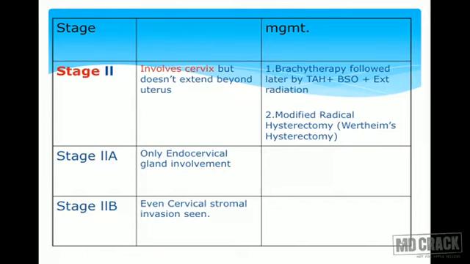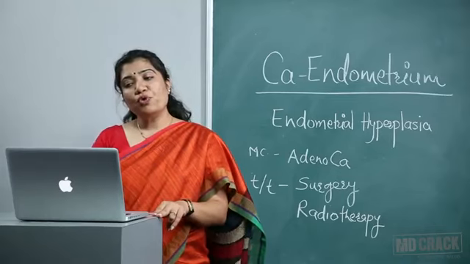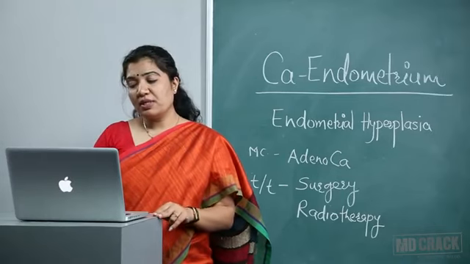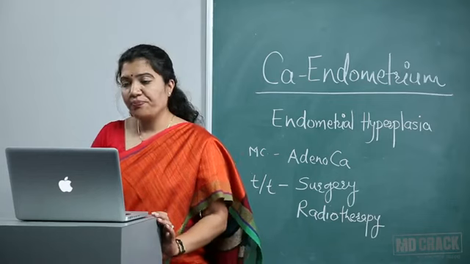In this, as the cervix is involved, we would like to give brachytherapy first, where the radiation acts on the lesion and reduces it, and then we go ahead with TH with BSO. And if required, if the nodes are positive, then we go for external radiation, which is most commonly given, because as the involvement increases, node involvement will also increase. We can also go for modified radical hysterectomy, that is Wertheim's hysterectomy, in these cases.